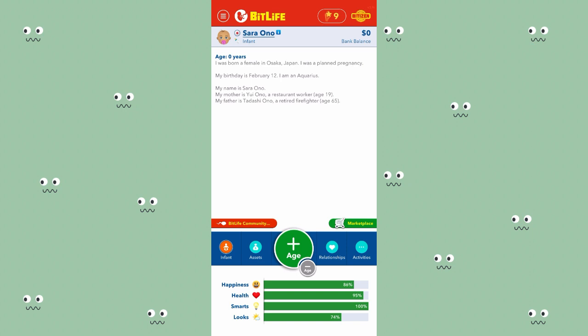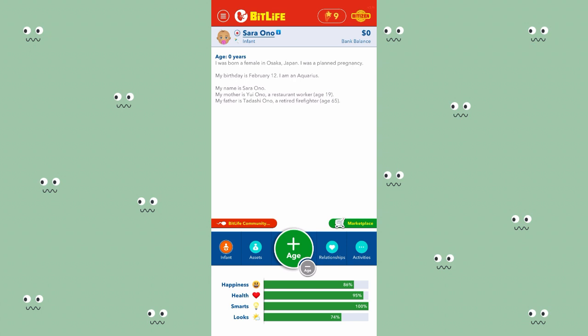The first thing you need to do when you want to become an astronaut is to choose the country you want to live in, because not all countries have a space program. You can just go online and search countries with space programs, and you're going to get a list of countries that have a space program, and you can just choose that country in BitLife and be born there. Or you can just emigrate to that country.